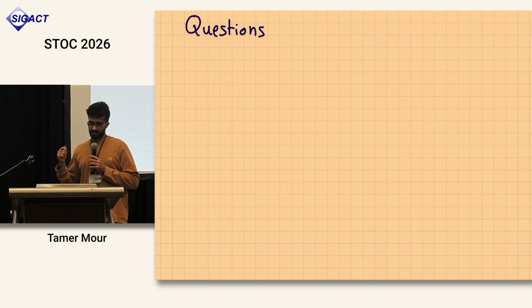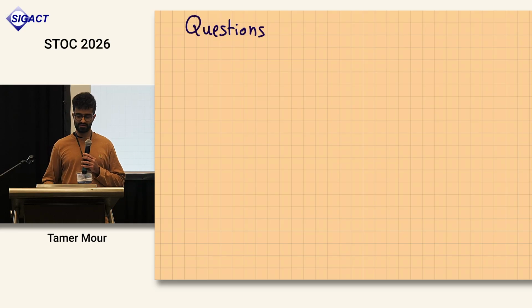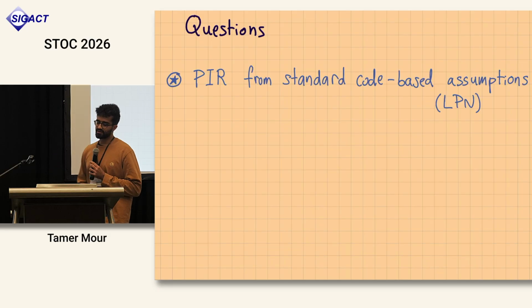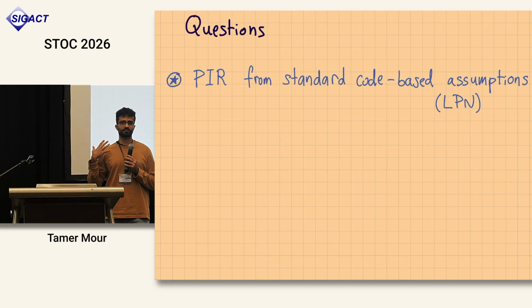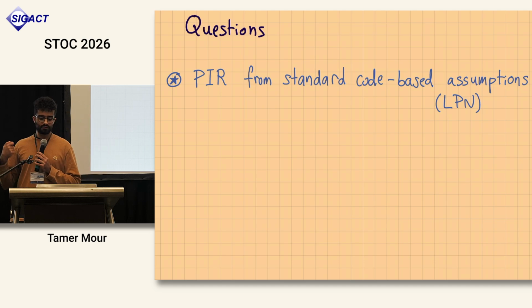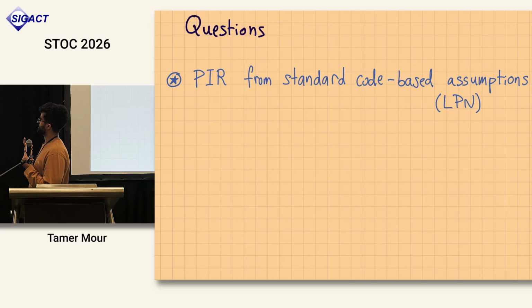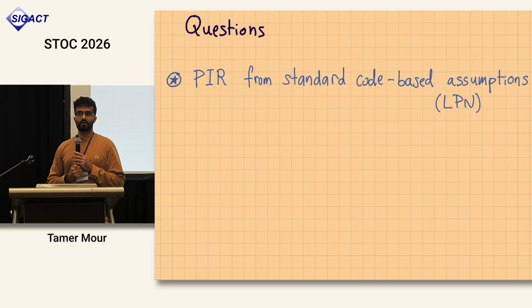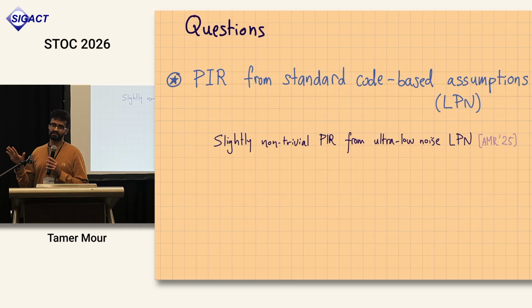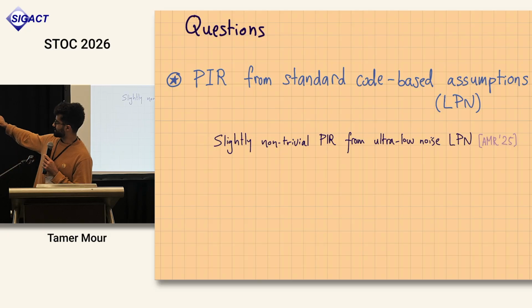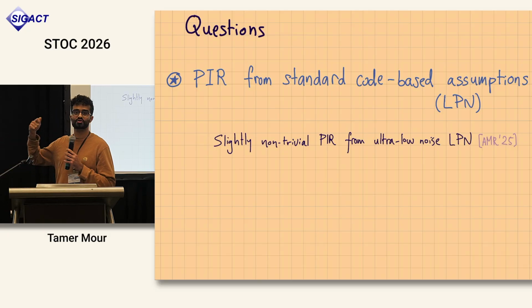So this state of affairs leaves us with a few questions that we're going to address today. The first is whether we can build PIR from standard coding theoretic assumptions. Again, let's take LPN, for example. LPN is a pretty standard assumption by now. We know how to build public key encryption, and CRH under some parameters, but we still don't know how to build a PIR from LPN, at least not a very impressive PIR. We do know how to build slightly non-trivial PIR from LPN, and not from the most standard version of LPN.